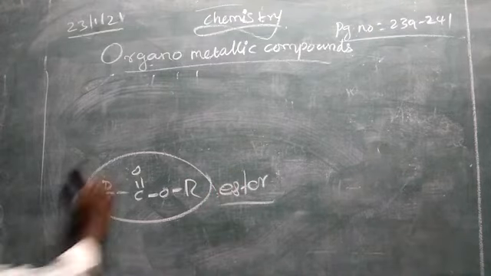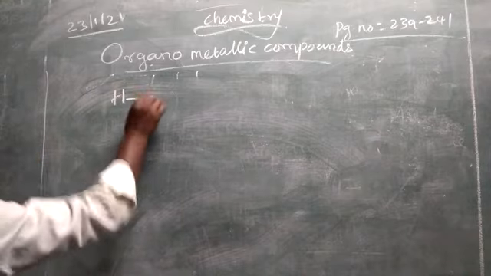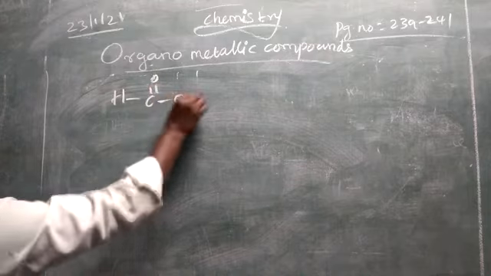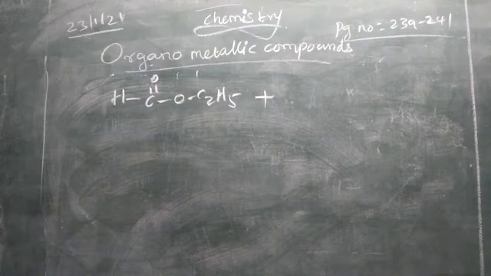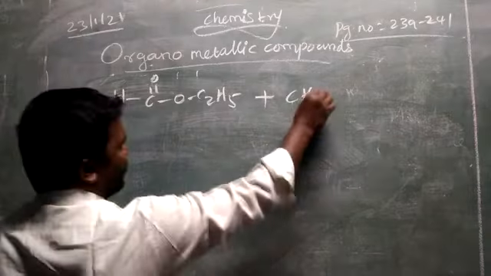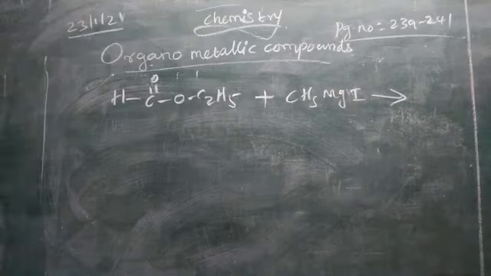So we are going to take ethyl formate, HC double bond OC2H5. The name of the compound is ethyl formate, which is treated with Grignard reagent. We can get aldehyde functional group.